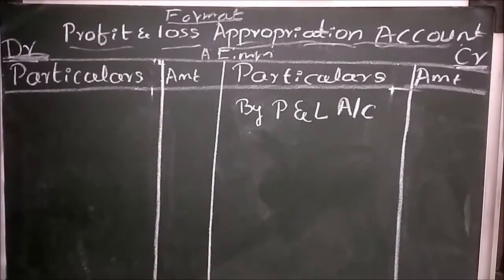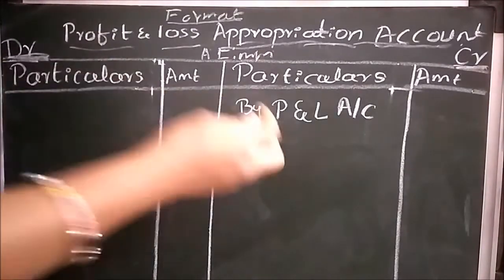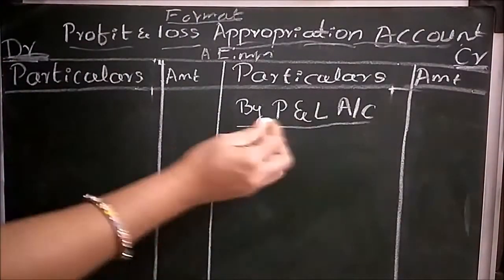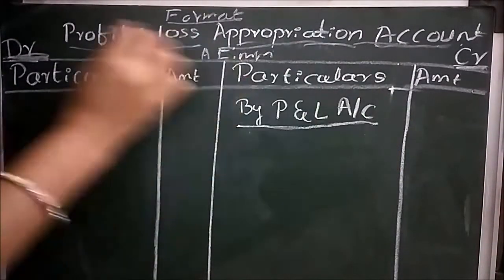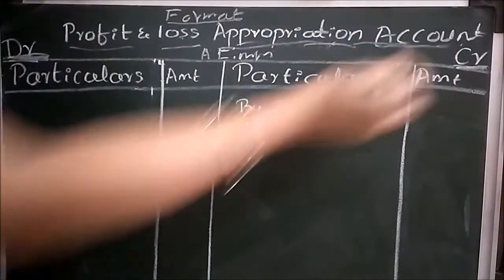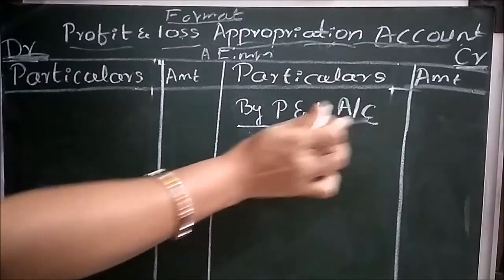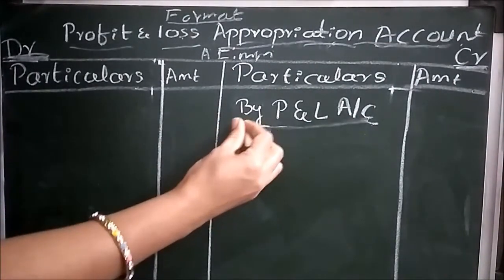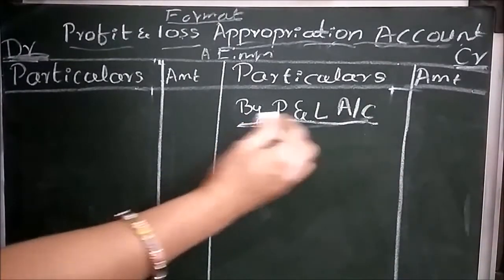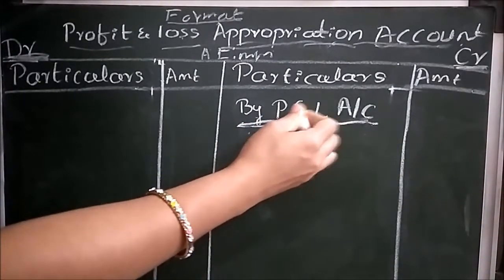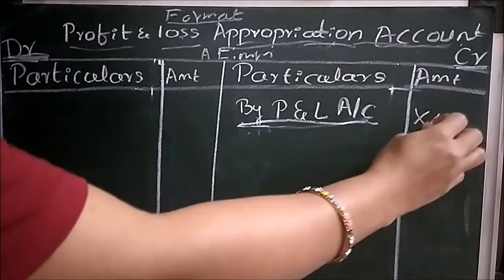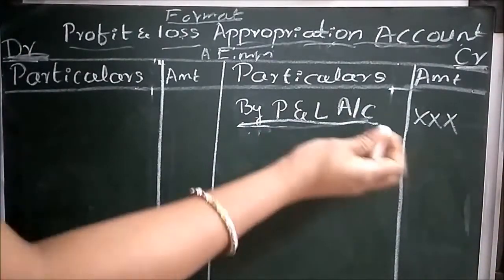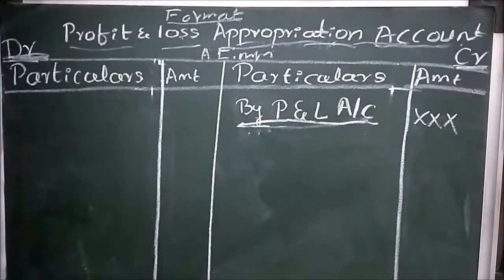As I told you before, after calculating the trading account and then the profit and loss account, we will get a net profit or net loss. That will come in the profit and loss appropriation account. For further calculation, we will take the net profit or net loss from the profit and loss account into the appropriation account. That amount will be transferred to the profit and loss appropriation account.